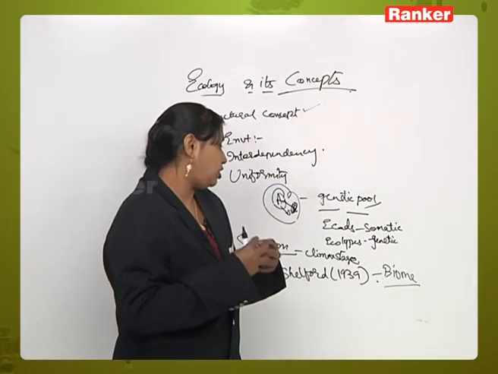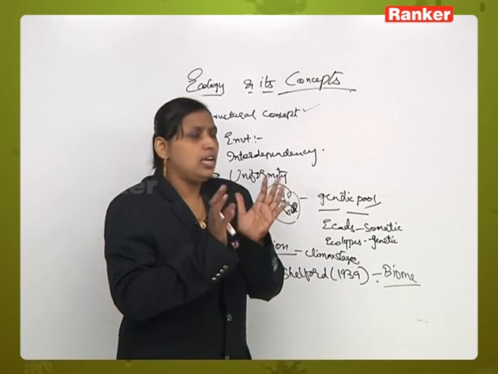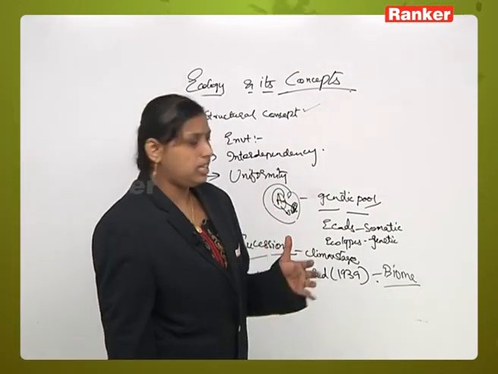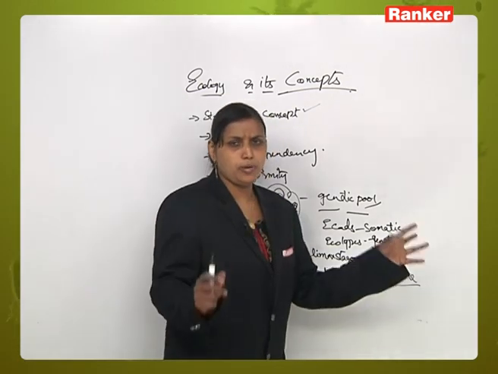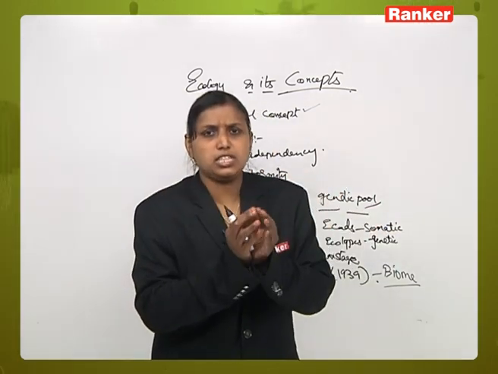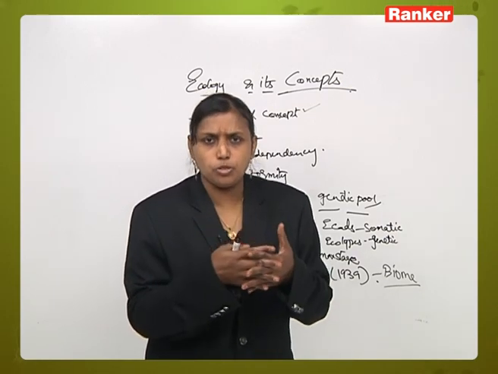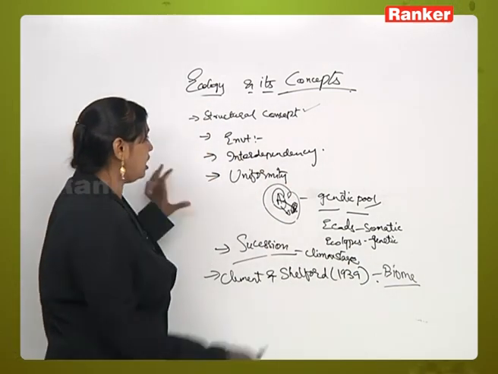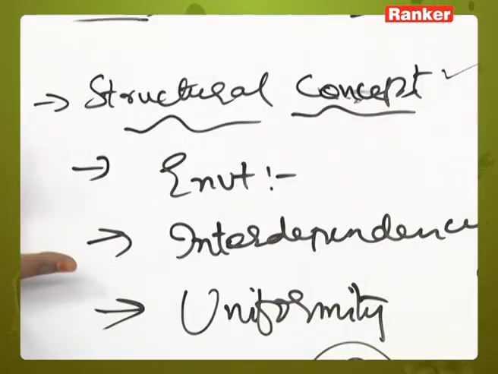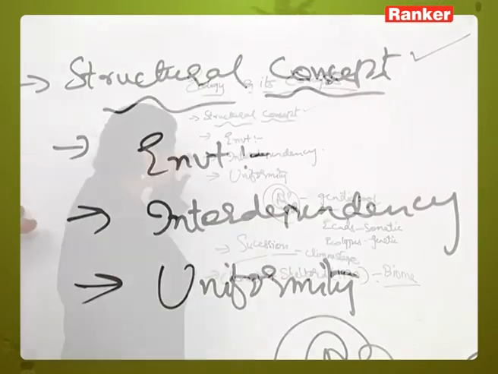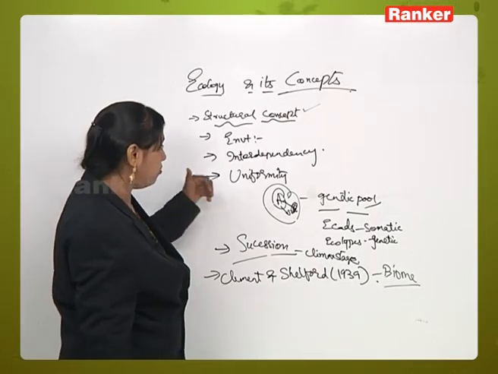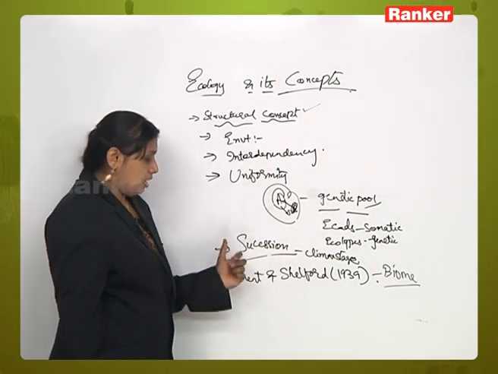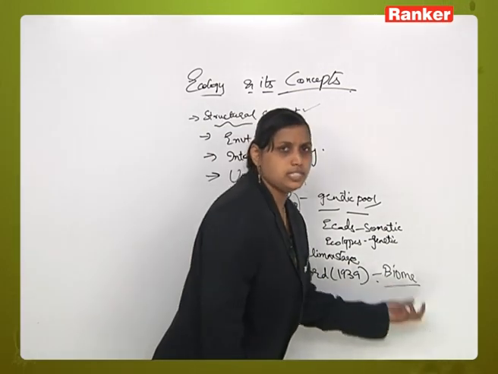Here the biome is the complex of several communities growing in a particular area and sharing the same atmosphere or climate for their growth and stability. A group of different organisms living in the same area, sharing the same atmosphere and climate for growth, is called a biome. So these are the structural aspects of ecology: one is the environmental aspect and interdependency, next the existence of uniformity for maintaining the genetic pool, next the process of succession, and another is the biome.